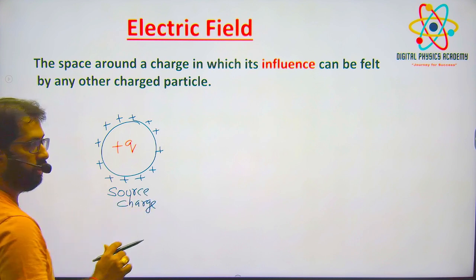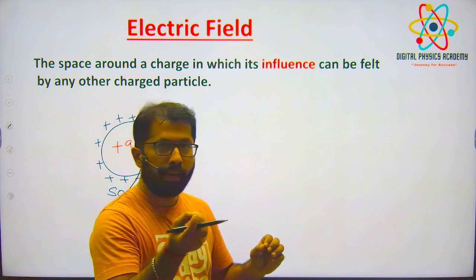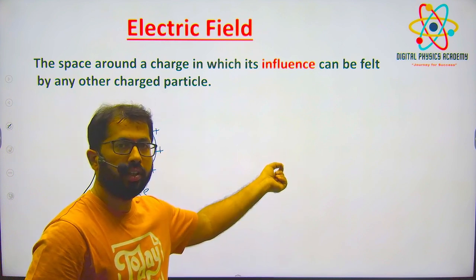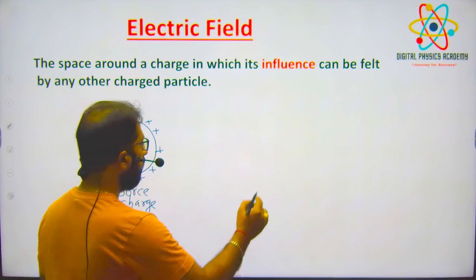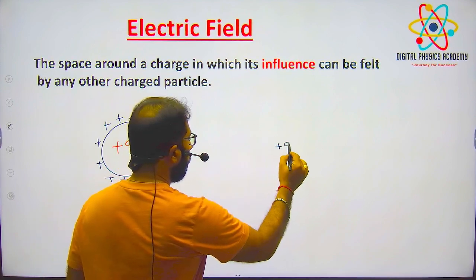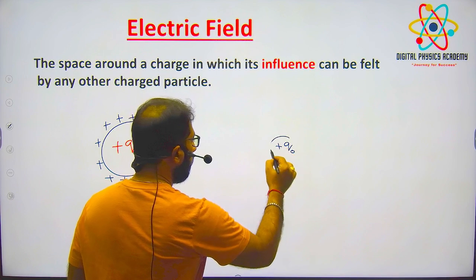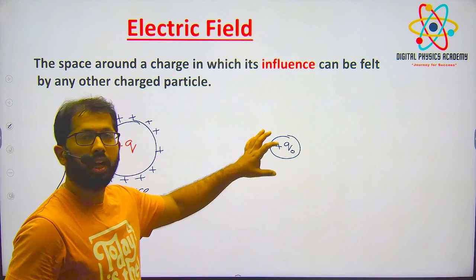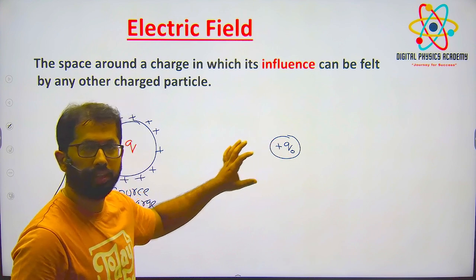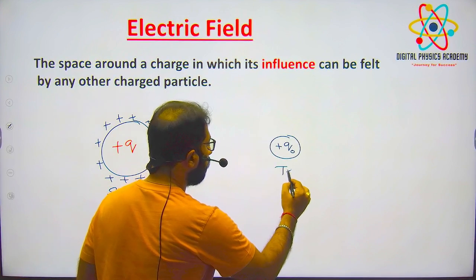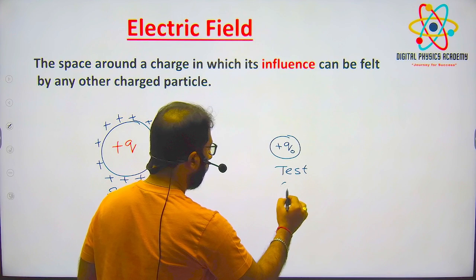Now I will place a small charge near to it. I call it plus Q naught. This small charge we call a test charge. For testing purposes we are putting this one.